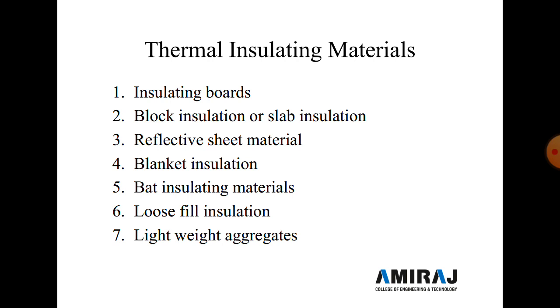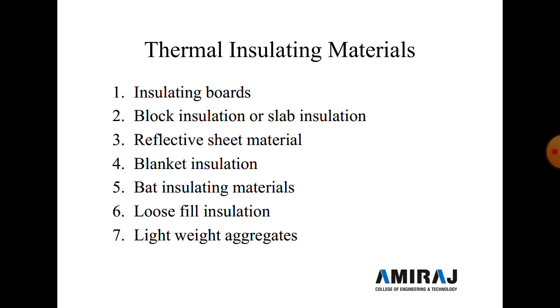The second type of thermal insulating material is block insulation or slab insulation. The thickness of the block insulation is 25 mm and its cross-section area is approximately 600 by 1200 mm. And blocks or slabs are made of cellular glass, sawdust, corkboard, mineral wool and asbestos cement. And these blocks are fixed to the roof or wall to make it thermal proof.